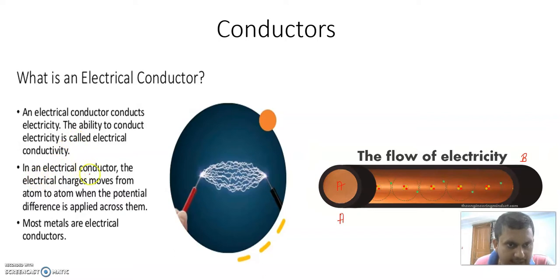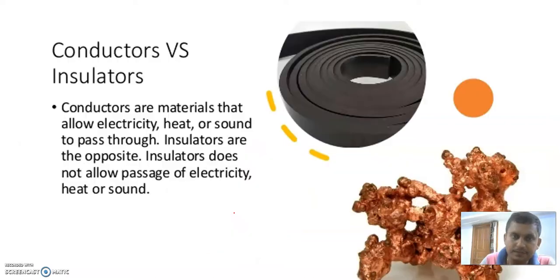In an electrical conductor, the electrical charges move from atom to atom when the potential difference is applied across them. If we apply a potential at terminal A of plus 5 volt and at terminal B of minus 3 volt, then the total potential difference is 8 volt, and current will flow due to the flow of electrons. Most of the metals are electrical conductors.